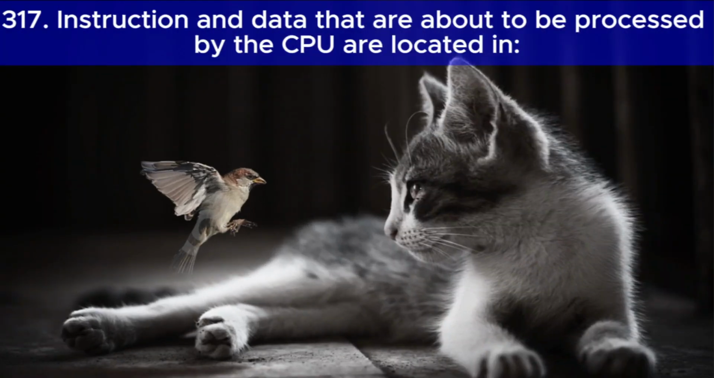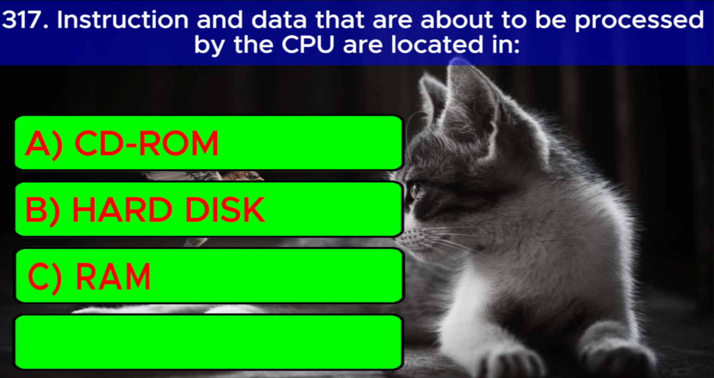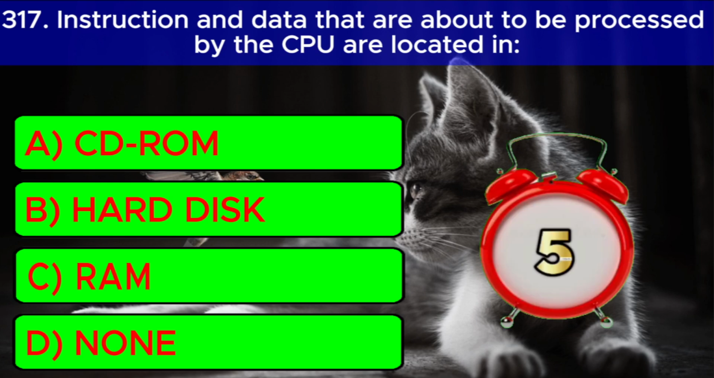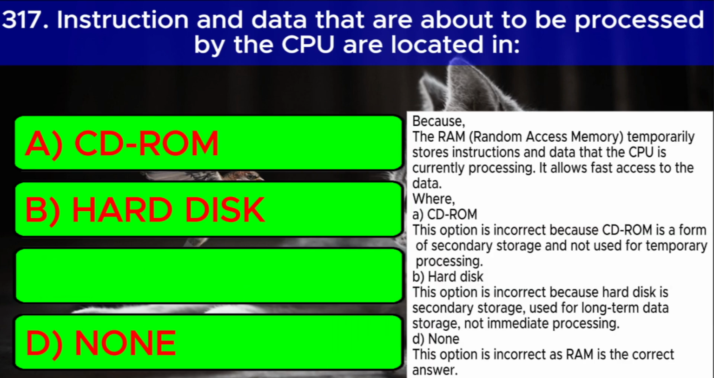Question number 8. Instructions and data that are about to be processed by the CPU are located in A. CD-ROM. B. Hard disk. C. RAM. D. None. And the correct answer is C. RAM. Because RAM, random access memory, temporarily stores instructions and data that the CPU is currently processing. It allows fast access to the data.